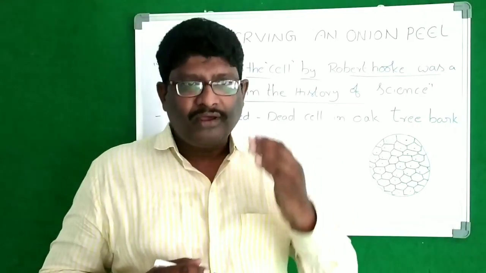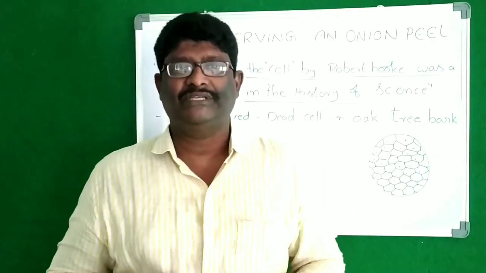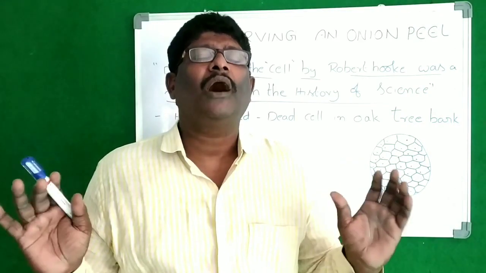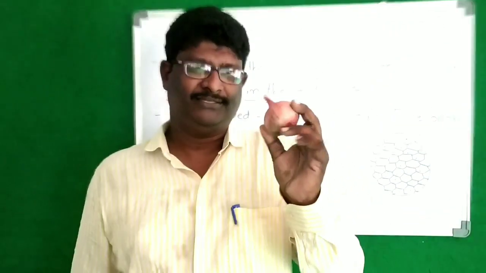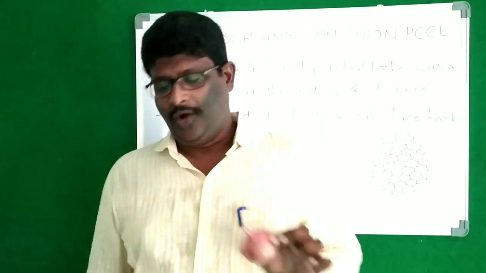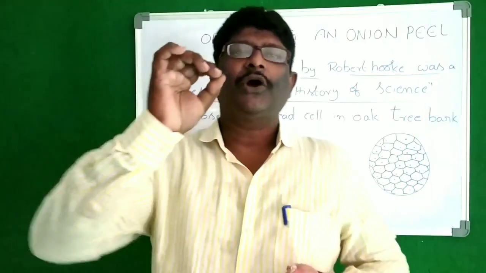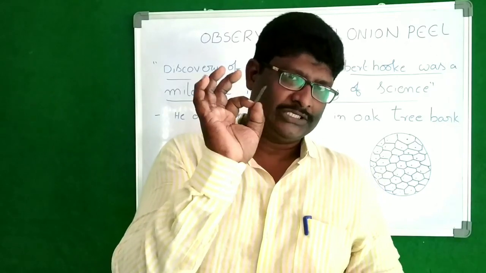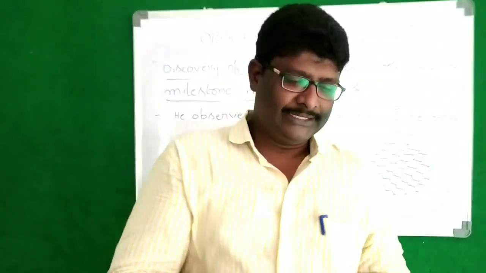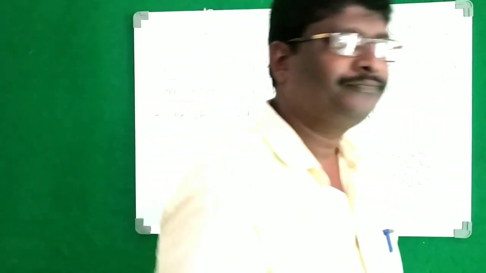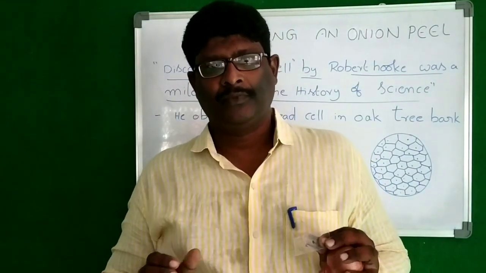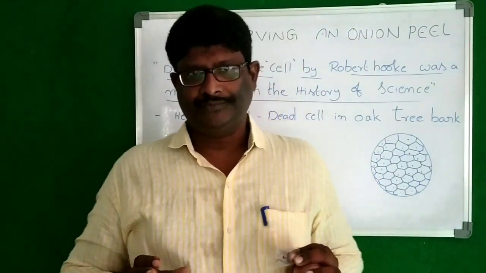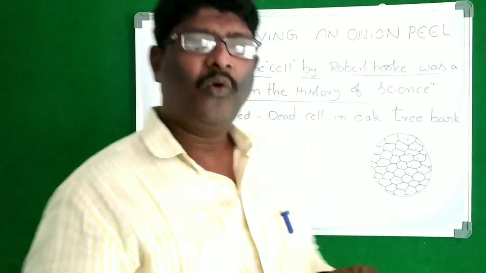So for this experiment or this activity, we need some materials. One onion, one sharp blade, a slide, and also a microscope. A little amount of water also.